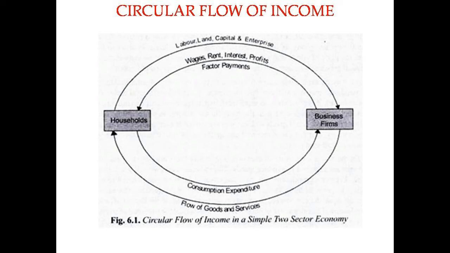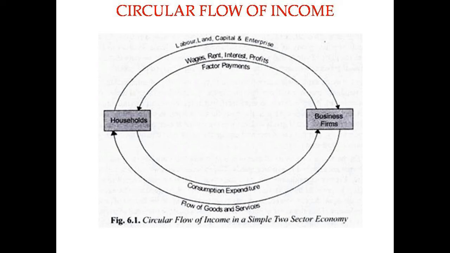They make use of these factor services like land, labor, capital and organization and produce goods and services. Firms produce goods and services by using factor inputs. Now, firms will provide these goods and services to households. Correct? Now, households are getting goods and services from the firms.